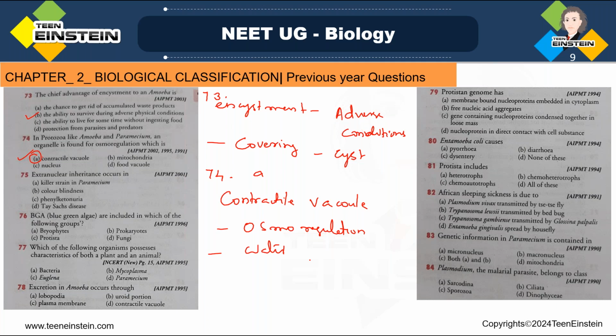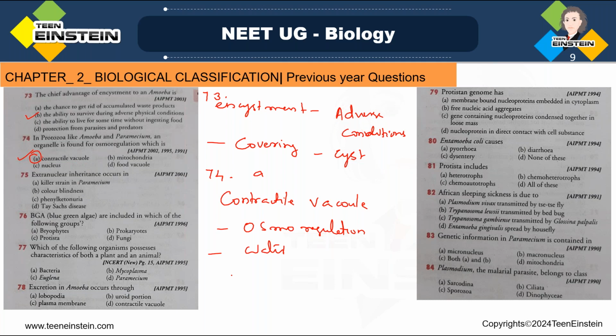See, if absorbing too much water, the cell generally, if it is exerting more pressure, the cell will burst, right? So this is having a controlled entry of water. That is preventing the cell from absorbing excess water. So there will be control. So osmoregulation is taking place and contractile vacuole is helping for that. So the right answer here is contractile vacuole.